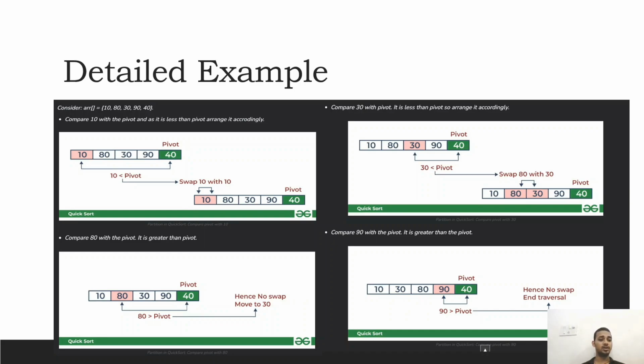Now compare 80 with the pivot. It is greater than the pivot, so there will be no swap. Compare 30 with the pivot. It is less than the pivot, so arrange it accordingly. Now we are comparing 30 with the pivot, and as we can see 30 is less than the pivot, so we will swap it. Now compare 90 with the pivot. It is greater than the pivot, so there will be no swap.